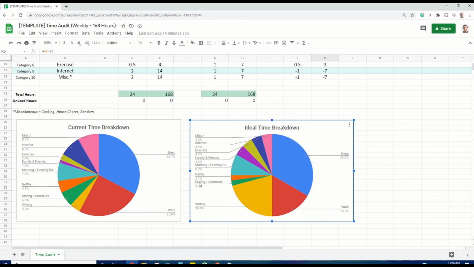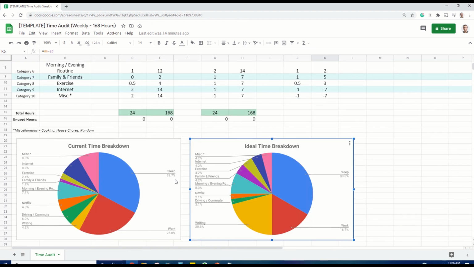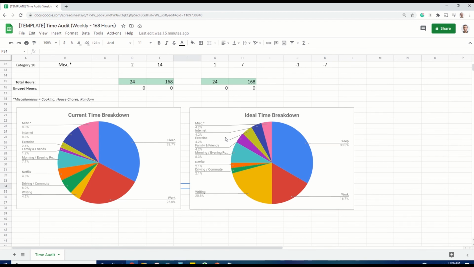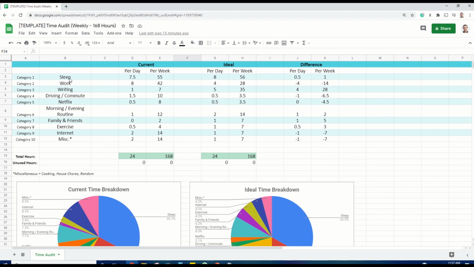When I was first working through these exercises, I actually printed out both of these so that I could keep myself accountable and make sure that I was moving in the direction of making my time reflect my values. So again, this is a very simple exercise and a simple sheet to help you measure where your hours are going and kind of change that so that they fit what you want to accomplish, what you want to build, and what you value in your life.